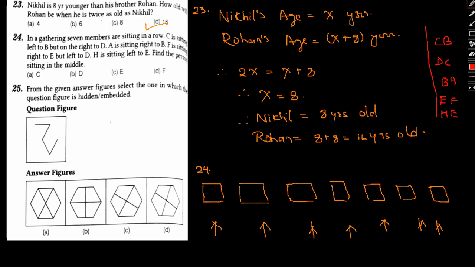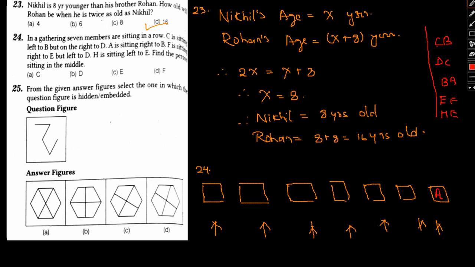So how can we go ahead and solve this? Let's just think. So what do we have? We have C. Let's first try and identify who can be in the corner. C has to be somewhere in the middle, and B is to the left of it. So let me see, say this be A. I'm just assuming this.